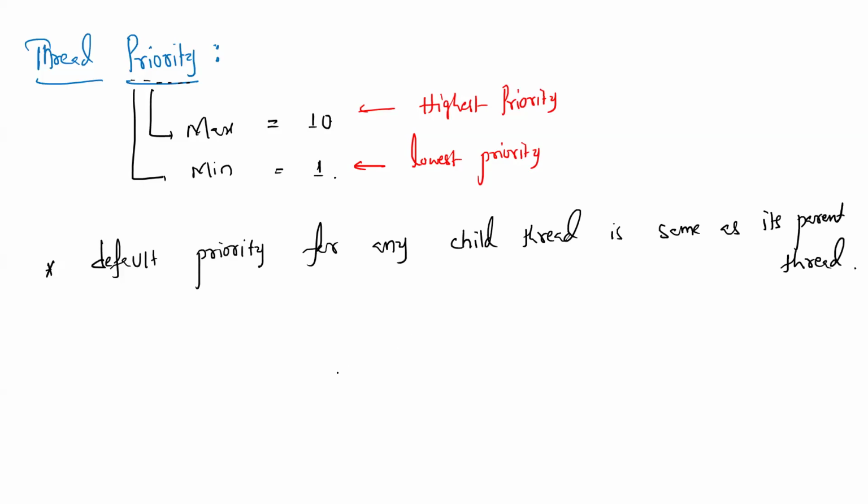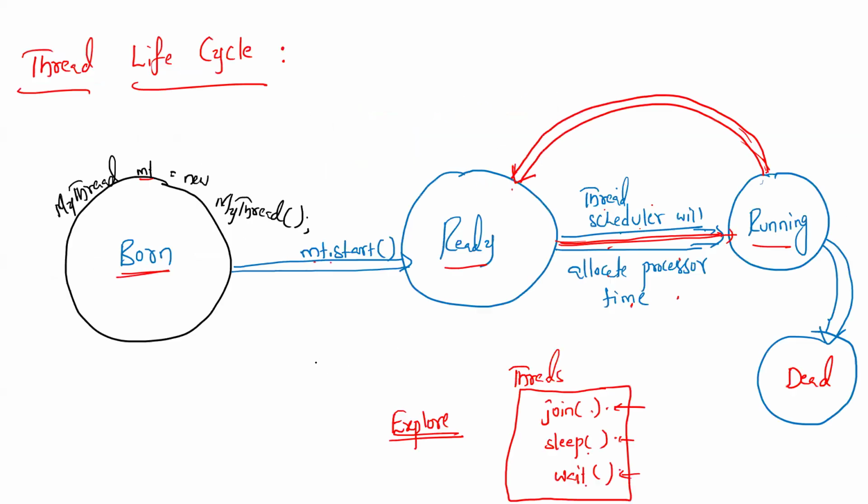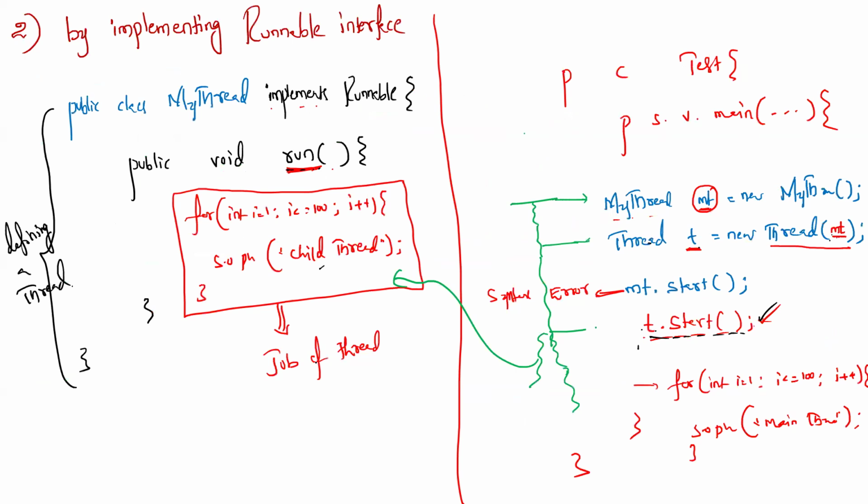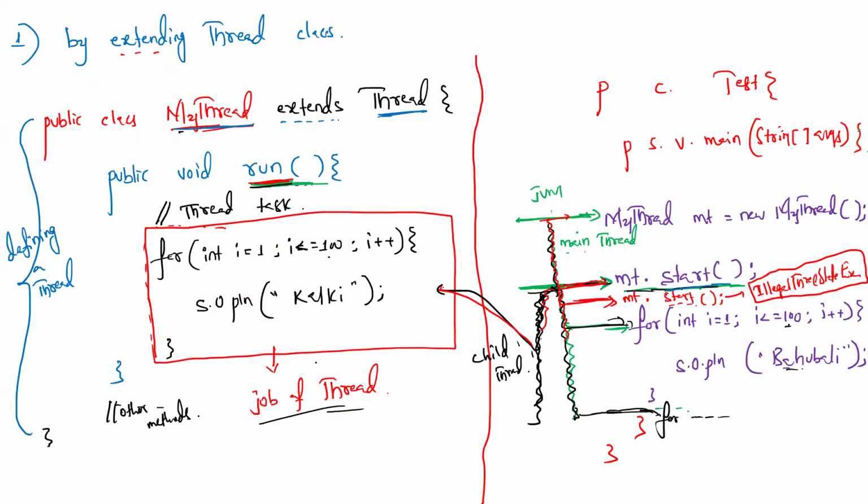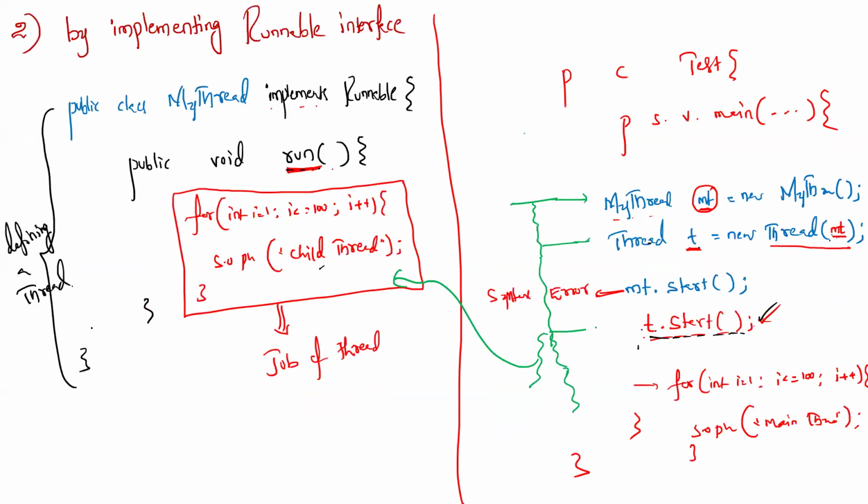What's the meaning of this? In our previous discussion of the programs, which thread is creating a child thread here? The first program will be started by which thread? The main thread is starting the program execution. And when this start method got executed, the main thread is creating the child thread. Correct or not? Therefore, what's the priority of the child thread? Same as the main thread. That's what I mean to say.